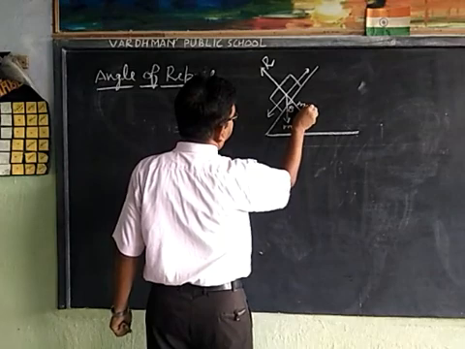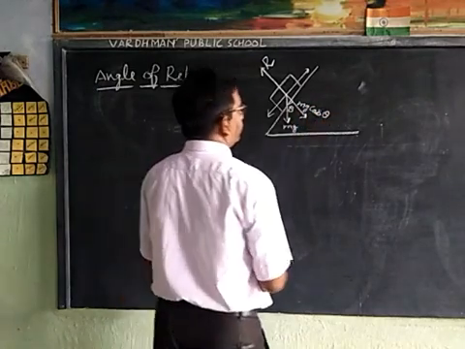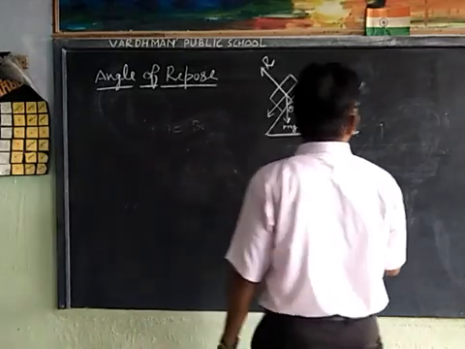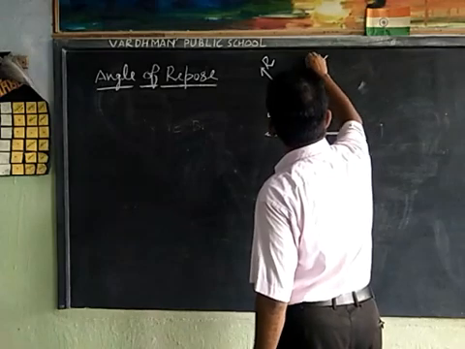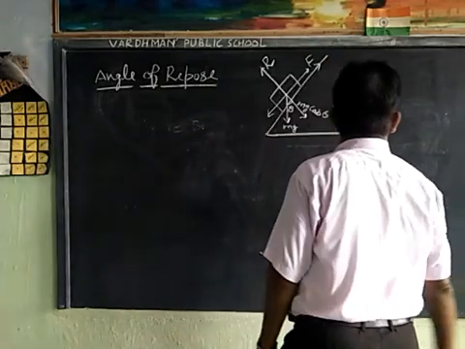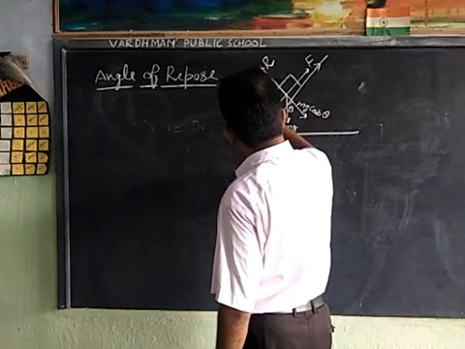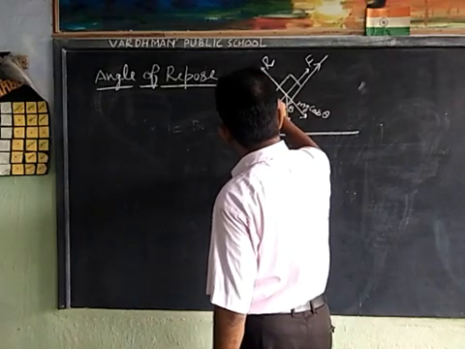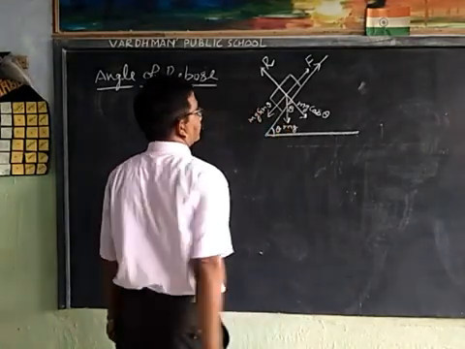The horizontal component is mg cos theta, and this is the force of friction F, and the vertical component is mg sin theta, and this is the angle theta.